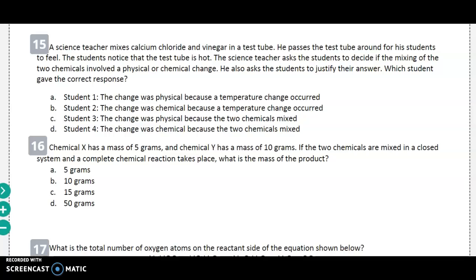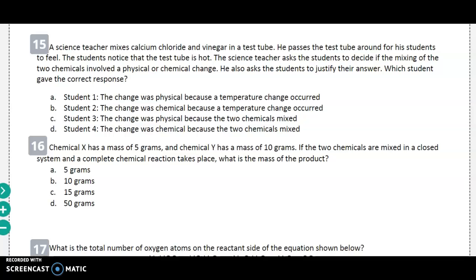Number 15. A science teacher mixes calcium chloride and vinegar in a test tube. He passes the test tube around for his students to feel. The students notice that the test tube is hot. The science teacher asks the students to decide if the mixing of the two chemicals involved a physical or chemical change. He also asks students to justify their answer. Which student gave the correct response?